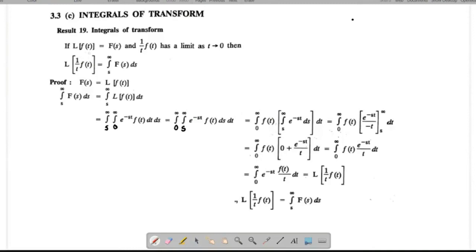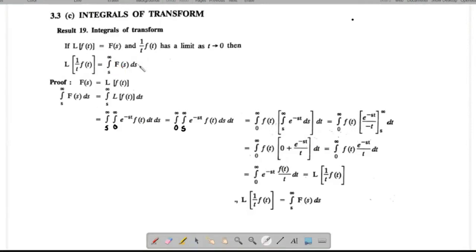If L of f of t equal to f of s, and f of t by t has a limit as t tends to 0, then Laplace transform of 1 by t f of t equal to integral over s to infinity f of s ds.